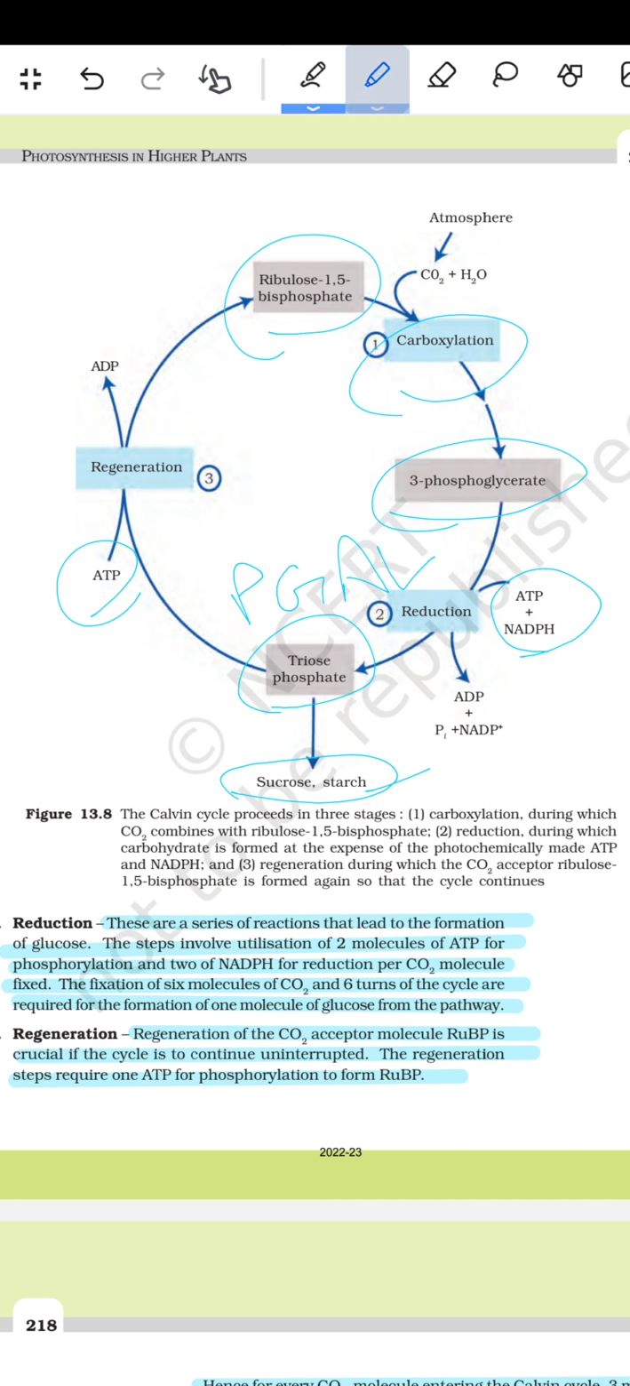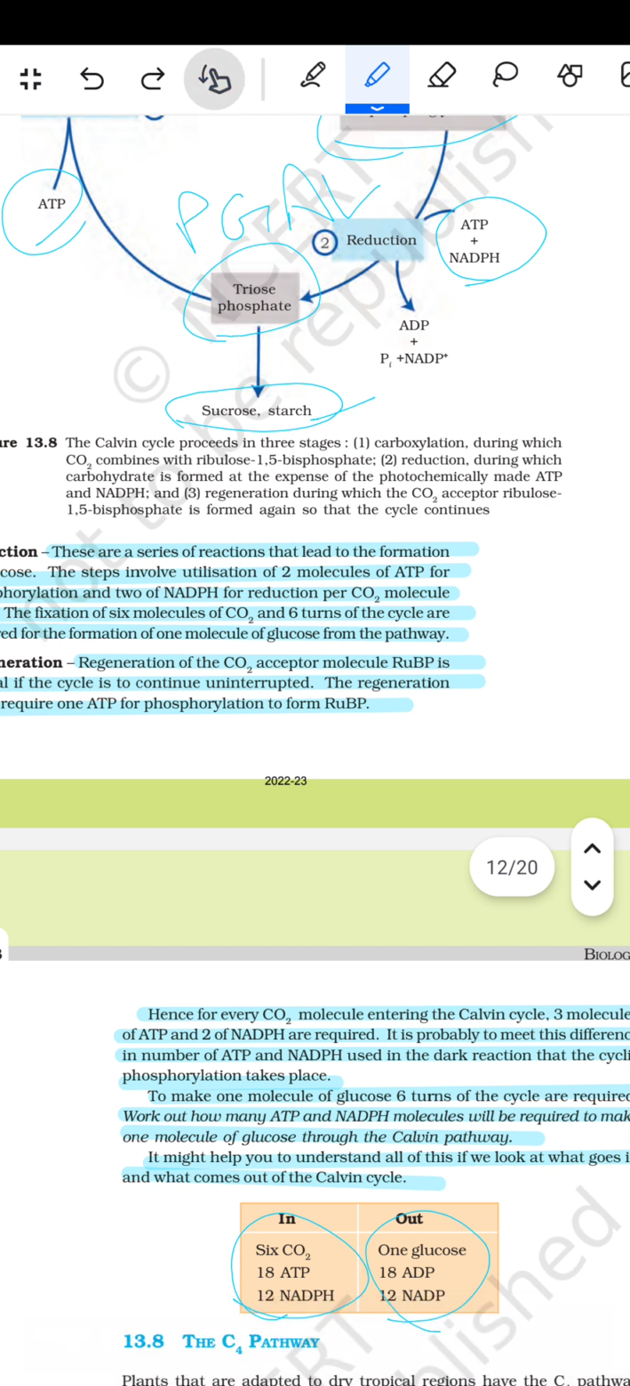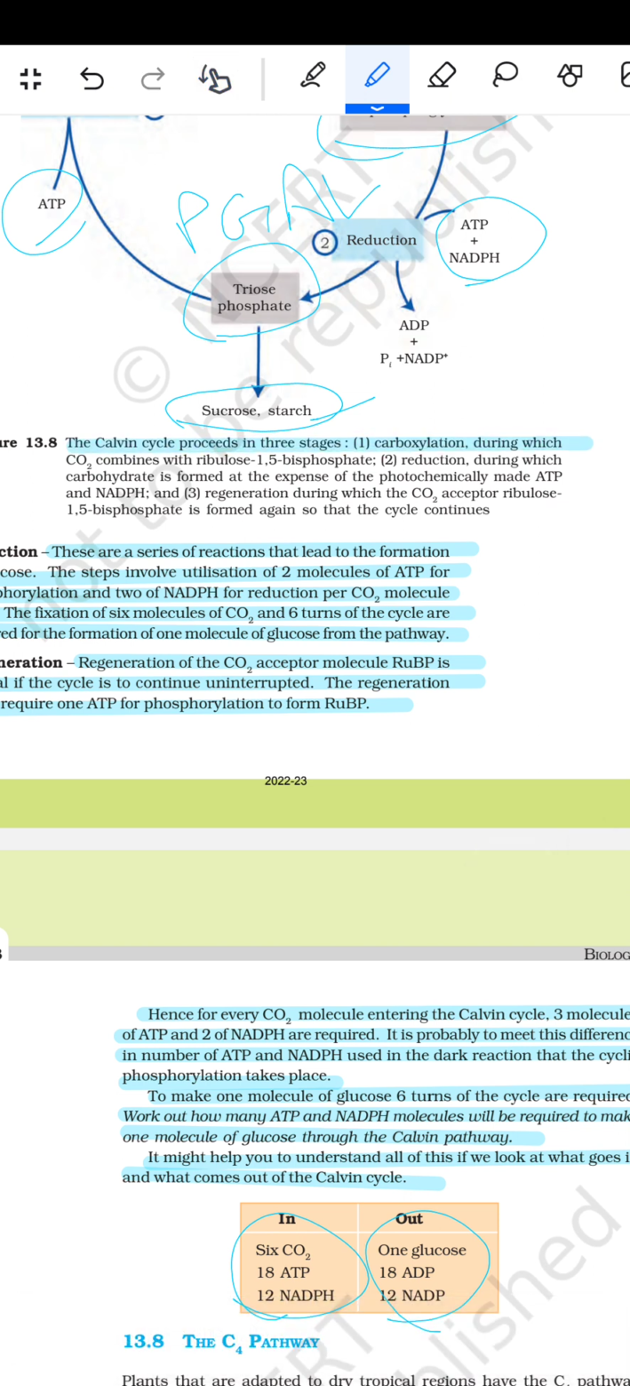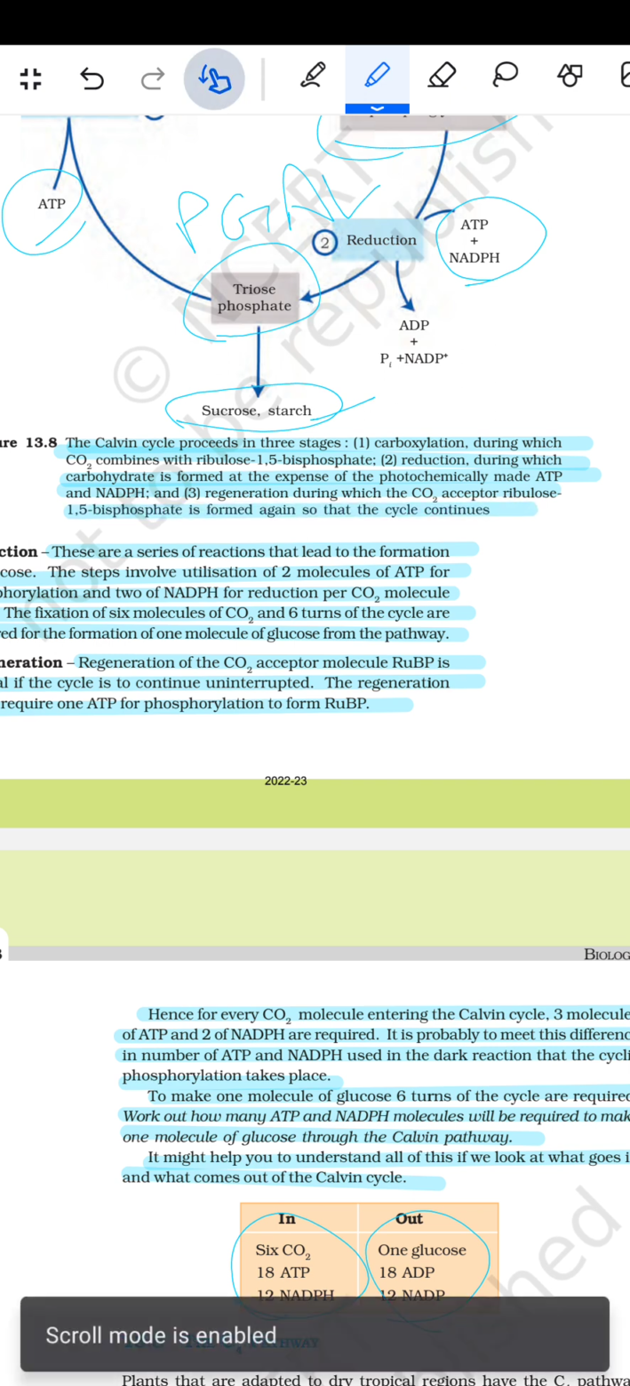तो कैल्विन साइकिल के बारे में एनसीईआरटी क्या लिखता है? एनसीईआरटी कैल्विन साइकिल के बारे में लिखता है कि the Calvin cycle proceeds in 3 stages: carboxylation, during which the CO2 combines with the RuBP; reduction, during which the carbohydrate is formed at the expense of the photochemically made ATP and the NADPH; तीसरा है regeneration, during which the CO2 acceptor ribulose 1,5-bisphosphate is formed again so that the cycle है जो कंटिन्यू हो सके.